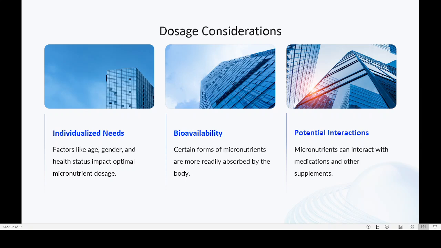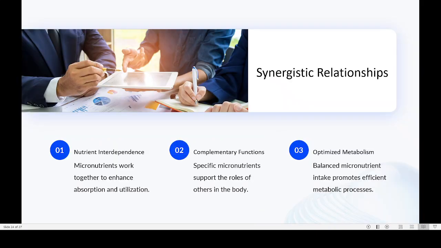Micronutrients can interact with other medication and other supplements, selenium, etc. All these can interact with the various other products present in our body, and that also we have to consider. If the person is taking some drug, and this drug interferes with certain micronutrients, then the person will have a lot of problems. So these potential interactions should be considered.